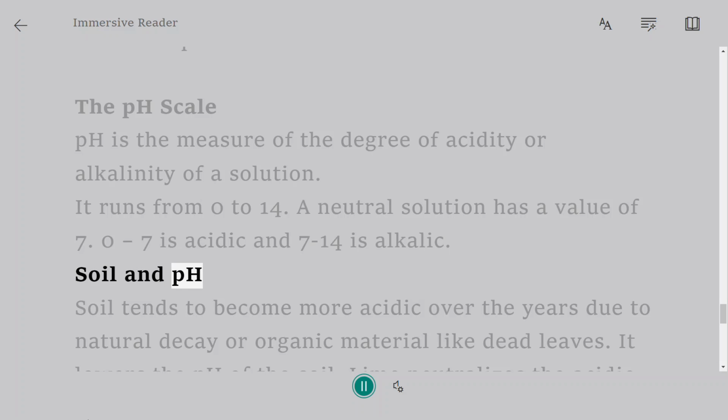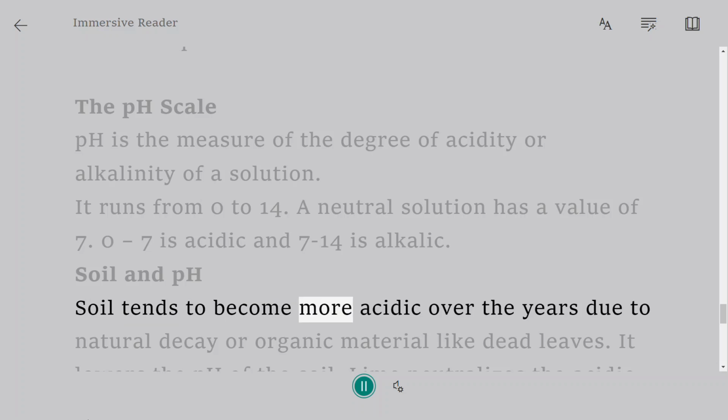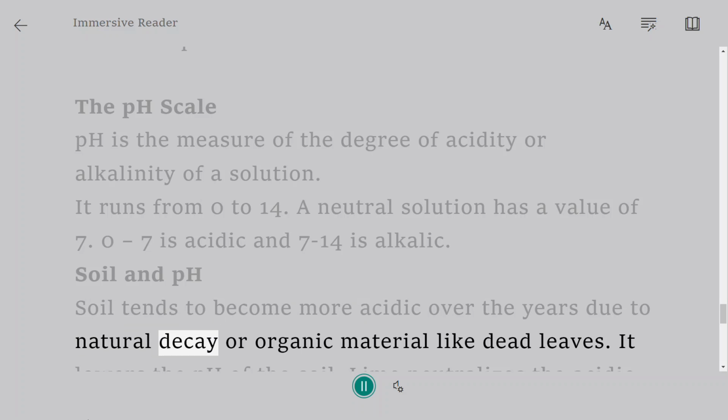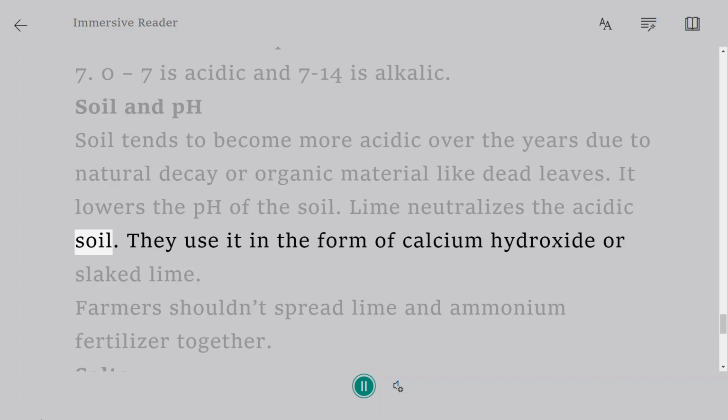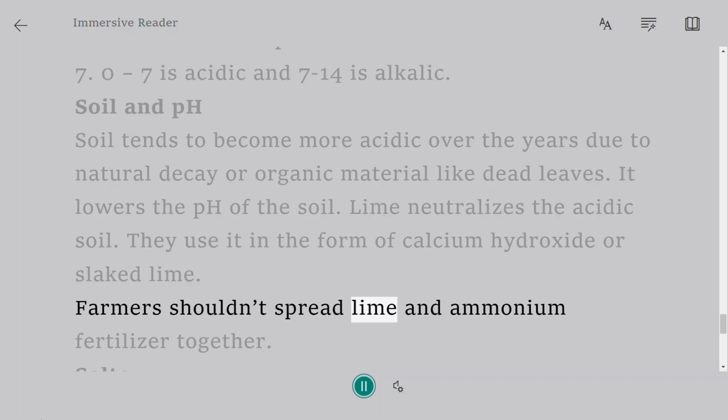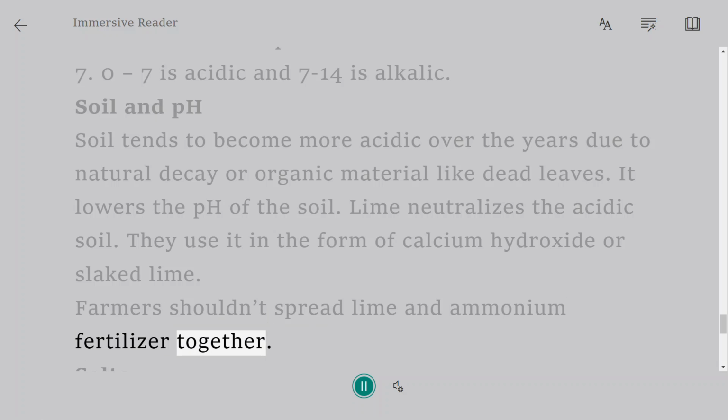Soil pH. Soil tends to become more acidic over the years due to natural decay of organic material like dead leaves. It lowers the pH of the soil. Lime neutralizes the acidic soil. They use it in the form of calcium hydroxide or slaked lime. Farmers shouldn't spread lime and ammonium fertilizer together.